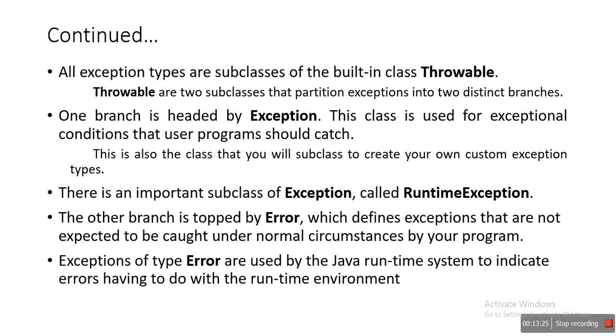The first one is Exception. One branch is headed by Exception, which means the first subclass of the Throwable class is the Exception class. This class is used for exceptional conditions that the user program should catch. These exceptions arise within your program, your code, your application. This is also the class that you subclass to create your own custom exception types. By using this Exception class, you can create your own exception.